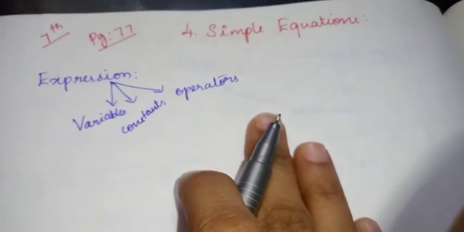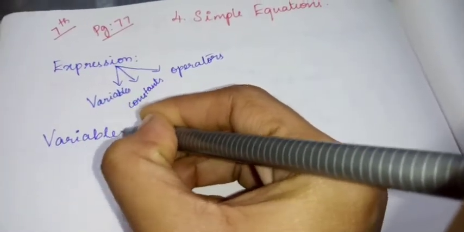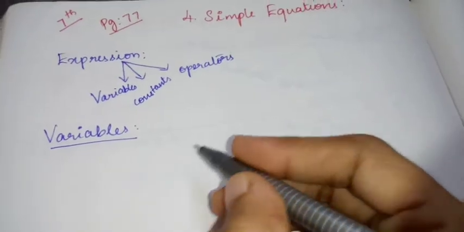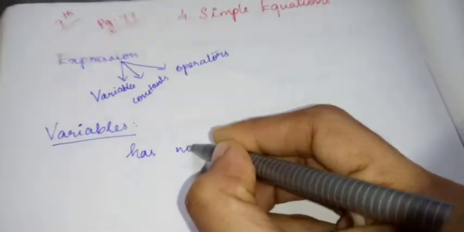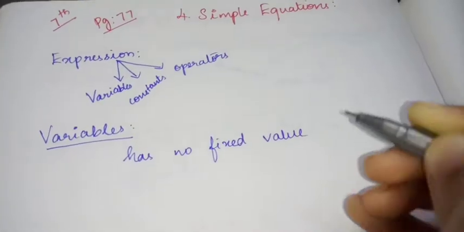So what is meant by variables, children? Variables have no fixed value, which means they will change.